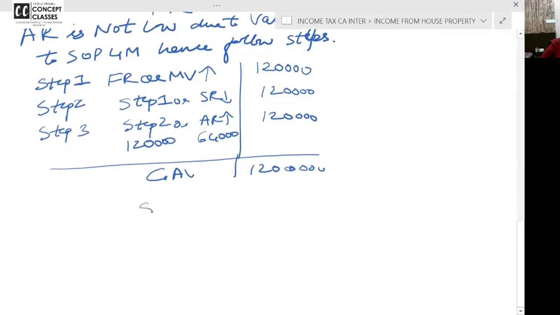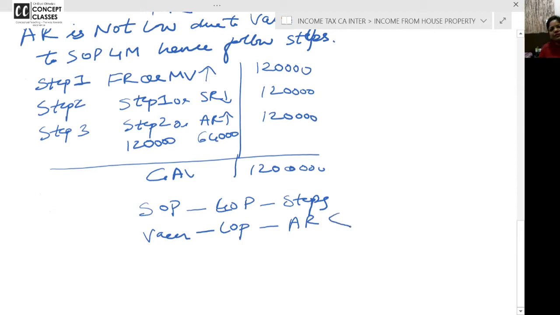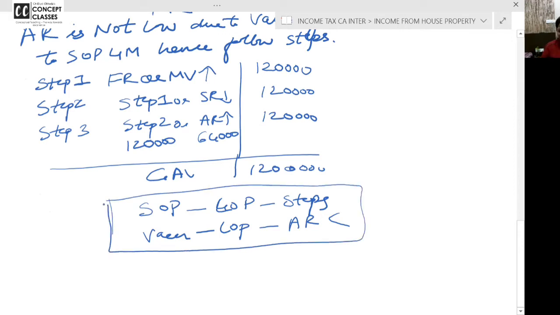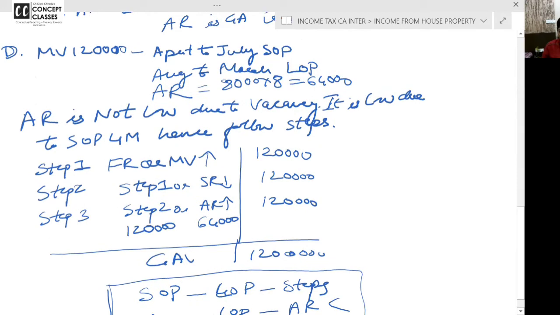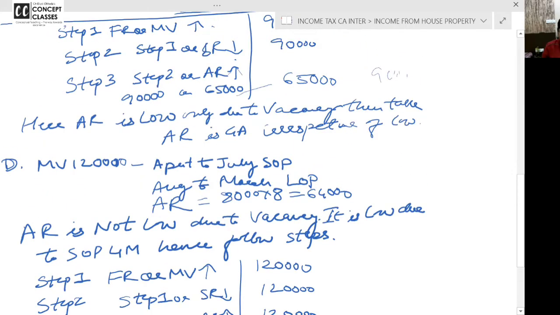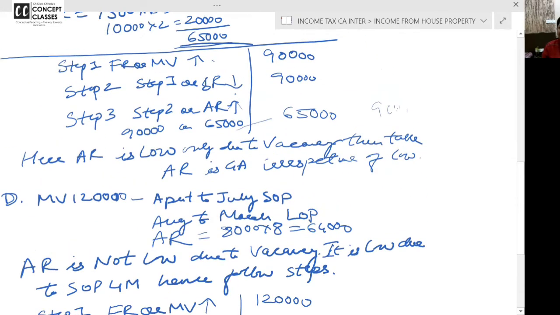So can I conclude one thing as a booster note? Self-occupied and then let out, follow the steps. Vacant and then let out, then take actual rent as GAV even if it is low. Is this clear to you? Don't write it like this. I'll make you write it in the end as booster notes. Ma'am, if actual rent is low due to vacancy, only then we take the low amount, right? If actual rent is low only due to vacancy.